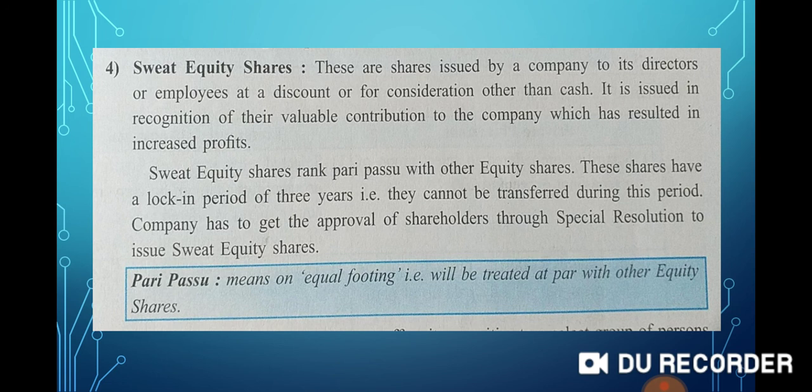In these 3 years, they cannot transfer their shares to other persons or sell their shares to others. The company has to get the approval of shareholders through a special resolution to issue this type of shares. So again, in these cases, the company passes a special resolution, and approval of shareholders will be necessary, which can be through a special resolution passed in the shareholders meeting. Pari passu means on equal footing, that is, they will be treated at par with other equity shares.